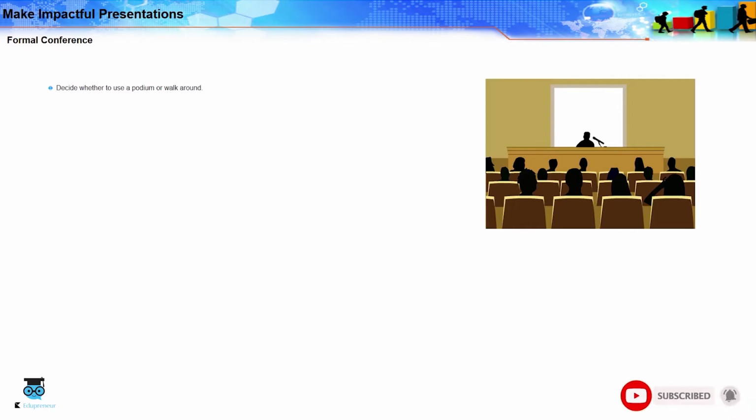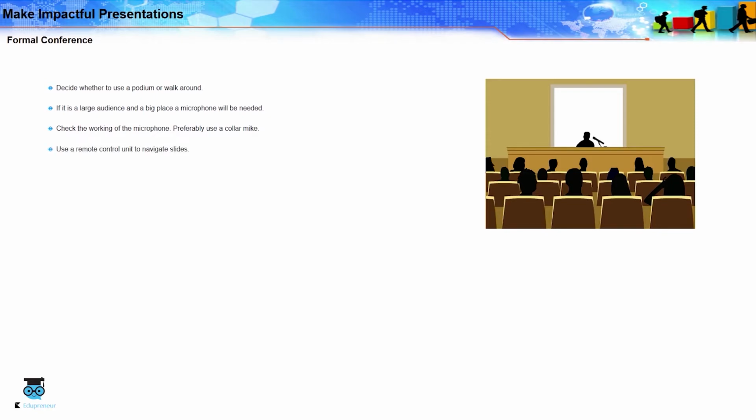Decide whether to use a podium or walk around. If it is a large audience and a big place, a microphone will be needed. Check the working of the microphone. Preferably, use a collar mic. Use a remote to navigate between slides. Make sure that you are formally dressed.